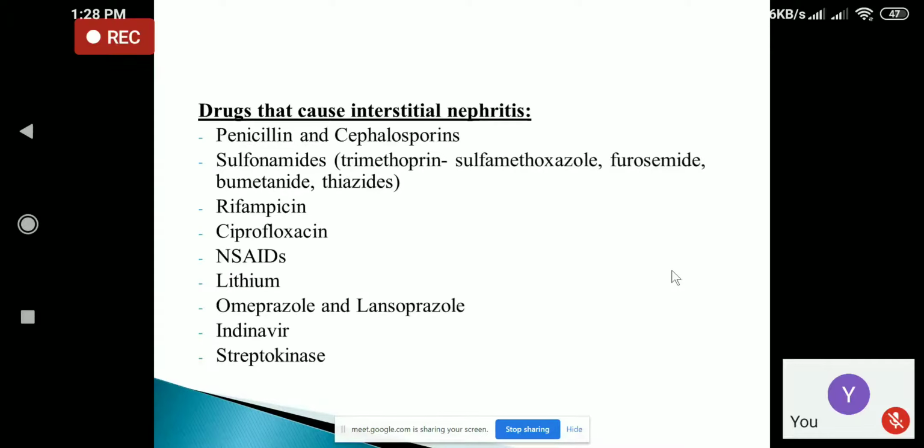So drugs that cause interstitial nephritis are penicillin and cephalosporin group of drugs, sulfonamide, then diuretics like furosemide, bumetanide, thiazide group of drugs, antitubercular drug like rifampicin, it can cause interstitial nephritis, ciprofloxacin, NSAIDs group of drug, lithium, PPIs like omeprazole and lansoprazole can also cause interstitial nephritis, and antiviral drug like indinavir can cause interstitial nephritis as well as streptokinase, which is a thrombolytic agent. It can also cause interstitial nephritis.